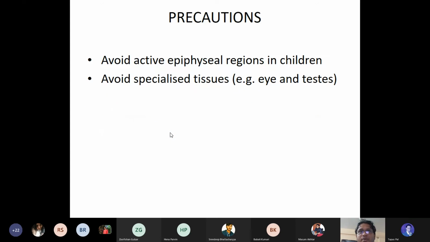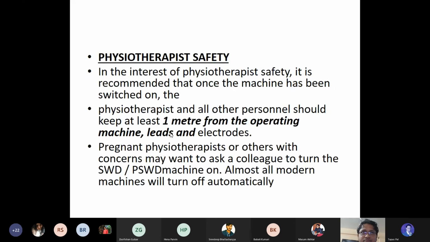Precaution: avoid active epiphyseal regions in children. If any child has a growing epiphysis, you can use it, but you need to be very cautious, and avoid specialized tissue like the eye and the testes. Yes, this is very important when you, as a physiotherapist, are treating patients.